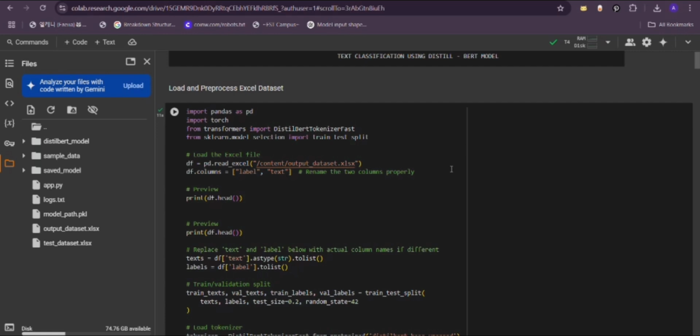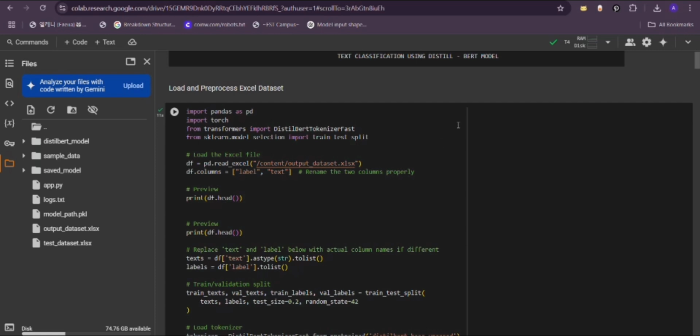So let's get started. What is sentiment analysis? It's a popular task in natural language processing where we determine the emotional tone of a piece of text, typically classifying it as either positive or negative. For this project, I used DistilBERT, a lighter and faster version of the BERT model. It gives great performance while being more efficient, which is perfect for real world applications. It can be used in movie reviews and spam message detection, where we can detect whether a message or review is positive or negative.